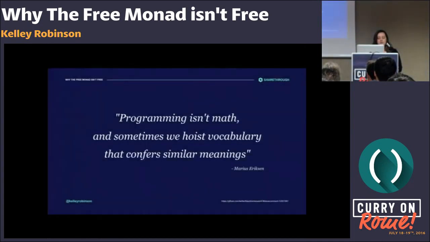And why is it broken? Well, there's points like this, and this is pretty controversial, but this comes from Marius Eriksson, who's one of the architects at Twitter. And this was in response to a discussion about calling a method in a library a mathematical name when the method didn't exactly map to the mathematical definition. And so his response to this is that programming isn't math, and sometimes we hoist vocabulary that confers similar meanings. Some people think that programmers need to be mathematicians or that we can only make those literal translations, but I agree with Marius here.